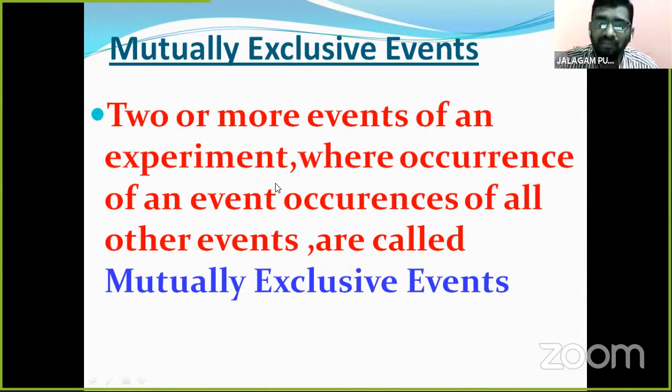Children, already we discussed that if we toss a coin, it is only head or tail, but not both. In the same way, one event's occurrence prevents the other, so these are mutually exclusive events.